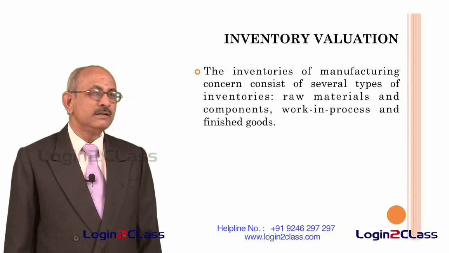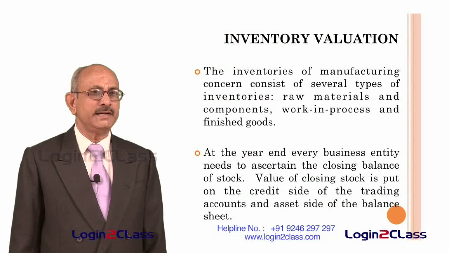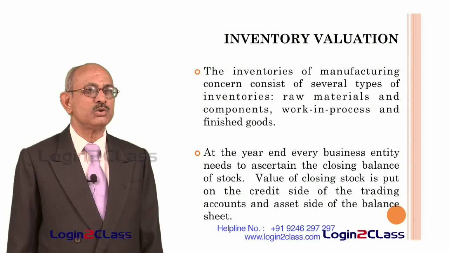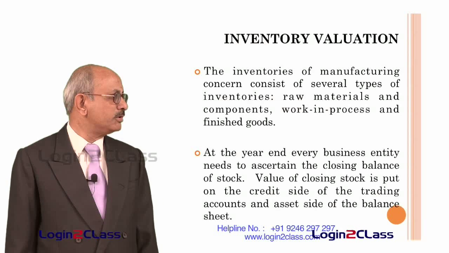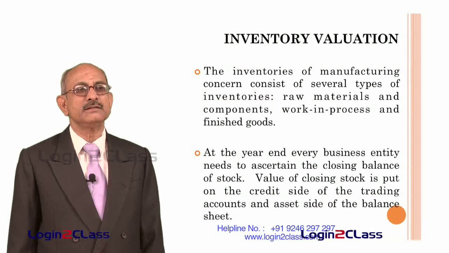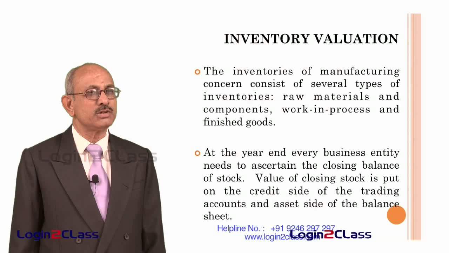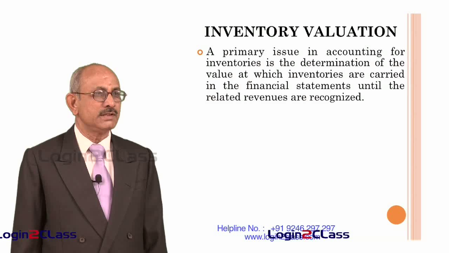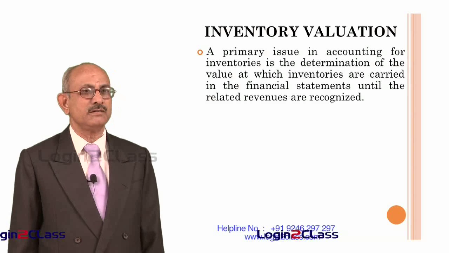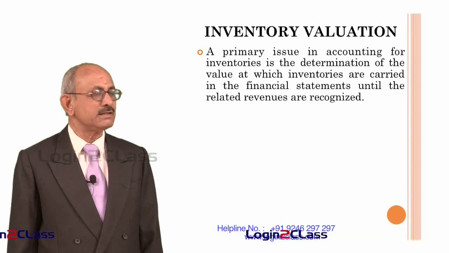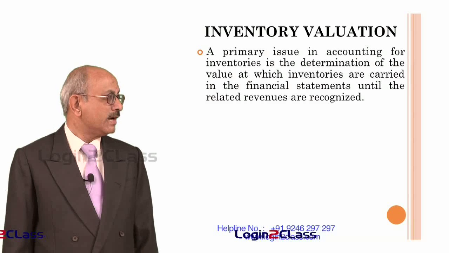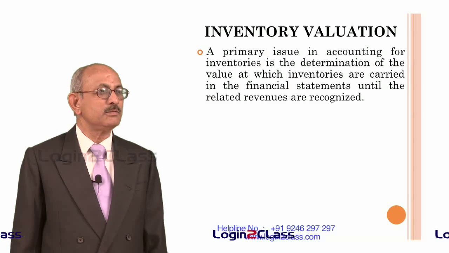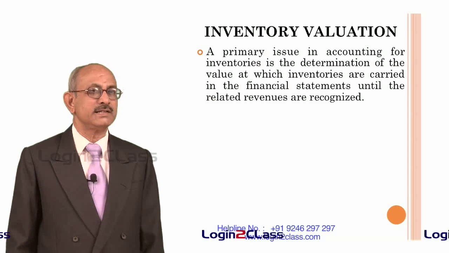At the end of every year, an entity needs to value its closing stock, whatever closing stock it has on hand. This closing stock is always put on the credit side of the profit and loss account, or the trading and profit and loss account, depending on whether it is a manufacturing concern or a trading concern, and thereafter it will go to the balance sheet, on the asset side, under the heading current assets.